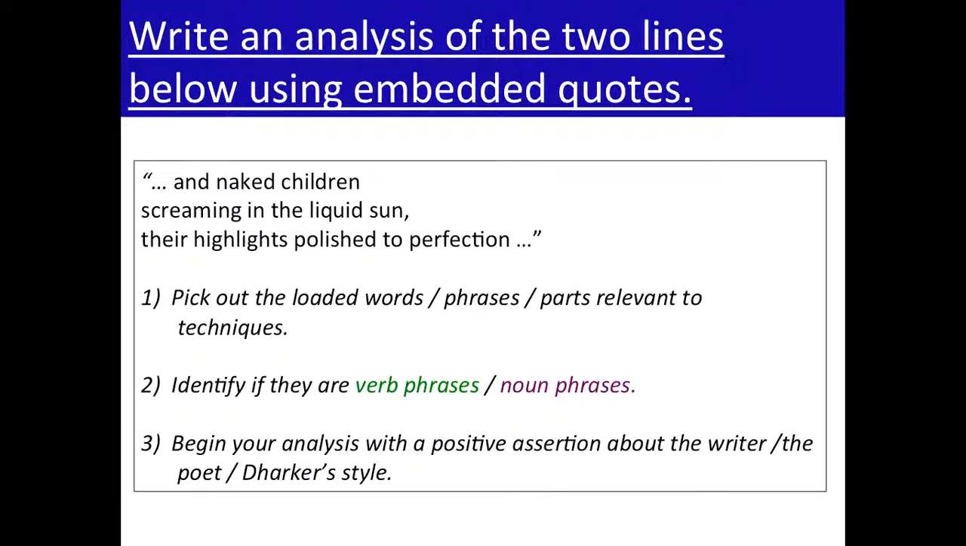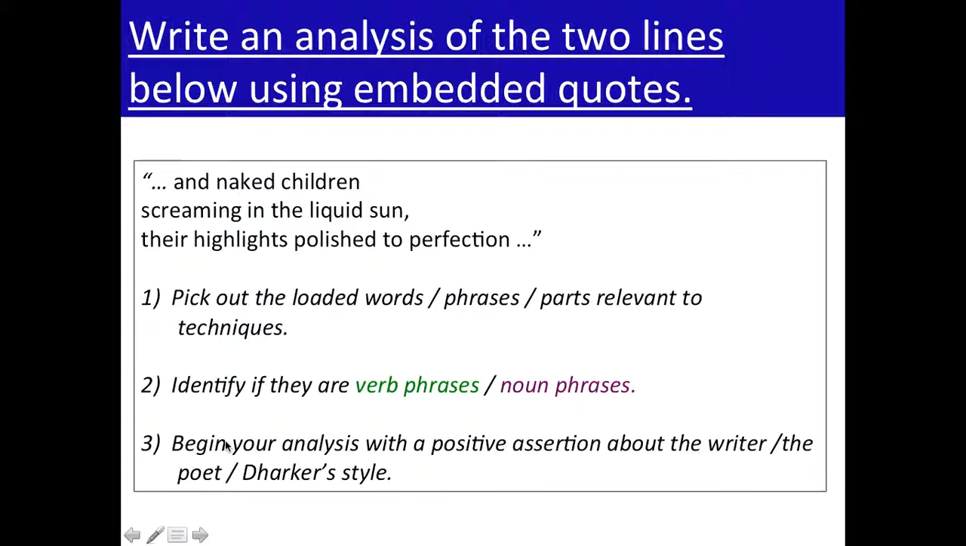Now, final task. You've got to write an analysis of the 2 lines below using embedded quotes. So, first phase in this, pick out the loaded words, phrases, or parts relevant to techniques in this single quotation. That is the first thing you need to do. You can't work out how to embed them without working out what the important words or phrases are here. Naked children is a loaded phrase. Screaming on its own is a loaded phrase. Liquid sun is another loaded phrase. Those are the examples that you want to be looking at. Then, when you've got those words, identify whether they are verb phrases or noun phrases.